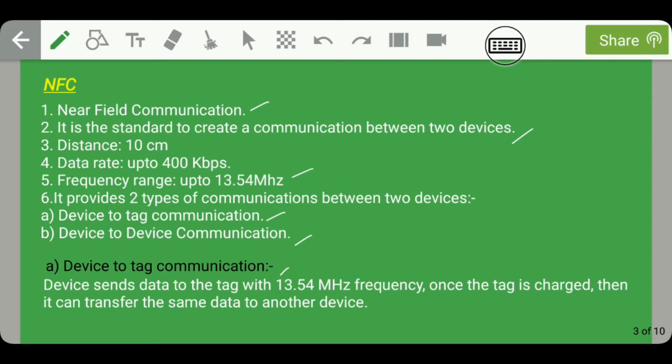One example of this device to tag communication is Metro Coins. If you have seen Metro Coins, whenever you tell the ticket provider that you have to go to a place, the ticket provider will first charge the coin and then give it to you. Then you take that coin to the entry path and scan it, and it allows you to enter the metro station. So this metro coin has an NFC tag. This is how device to tag communication takes place.